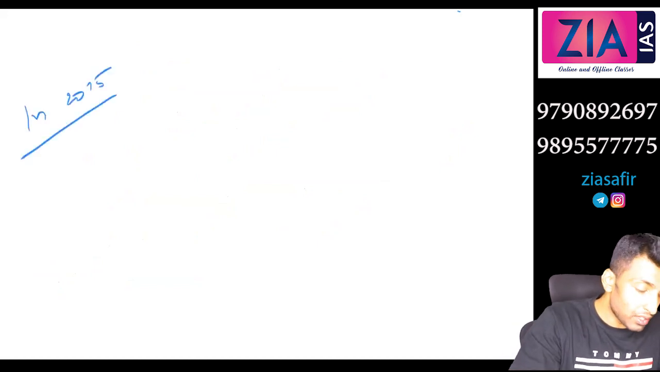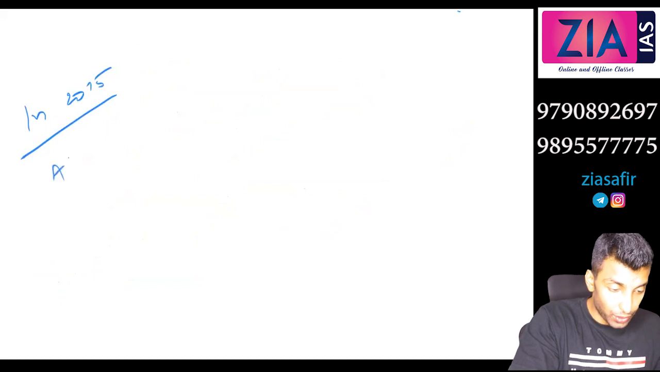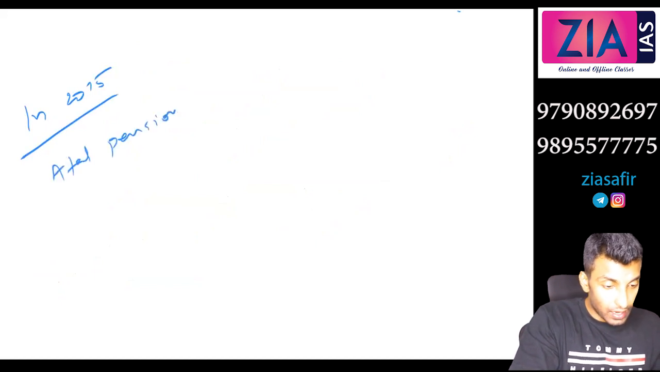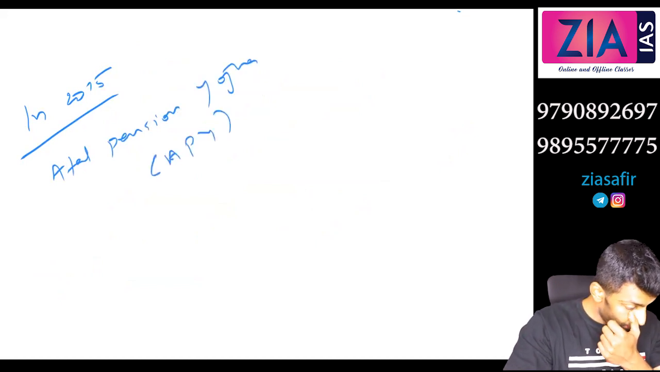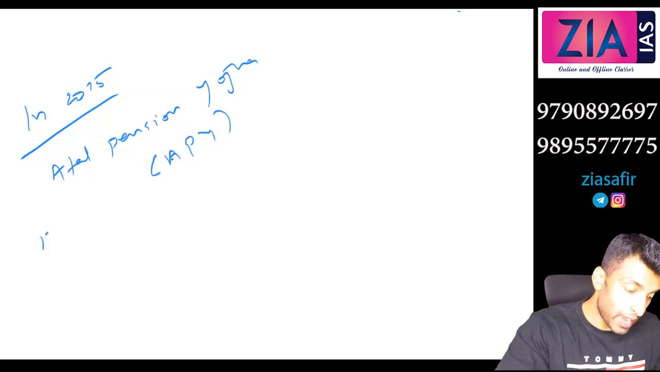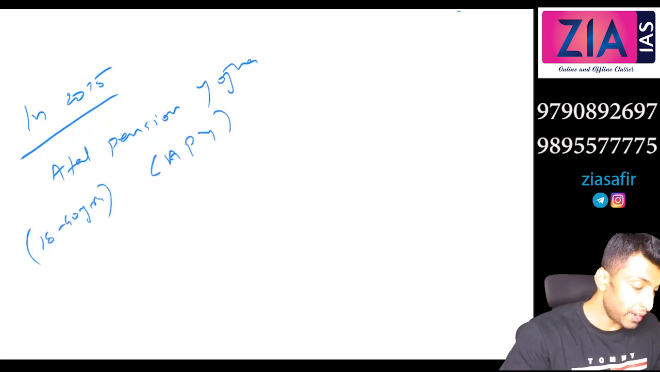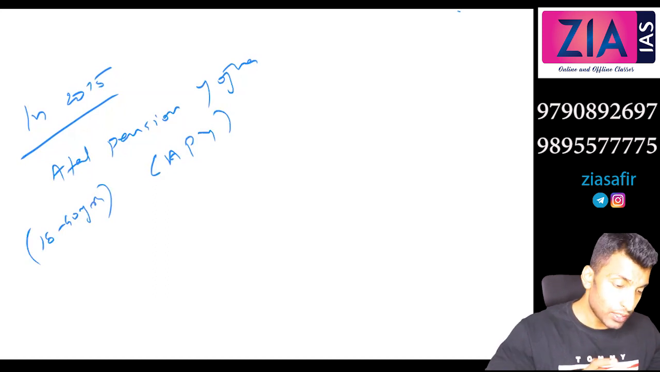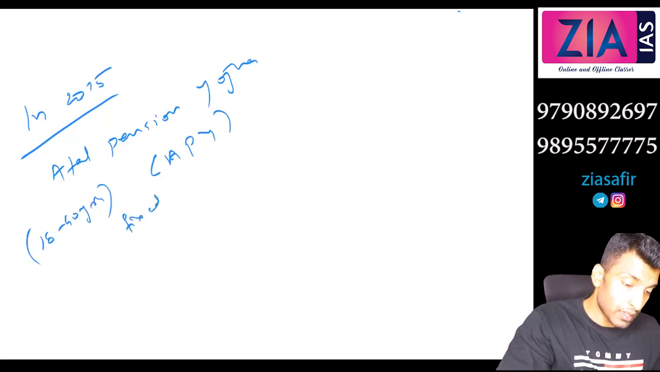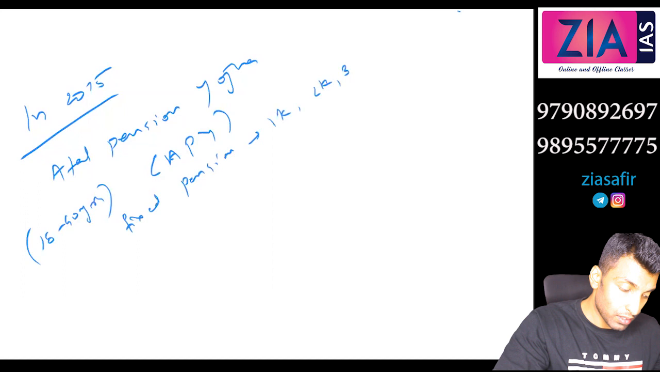Okay, now in 2015, Atal Pension Yojana, so APY. The age group here is 18 to 40 years. So 5 different possibilities, 5 different accounts are there. This is actually a fixed pension scheme like 1,000, 2,000, 3,000, 4,000, 5,000.